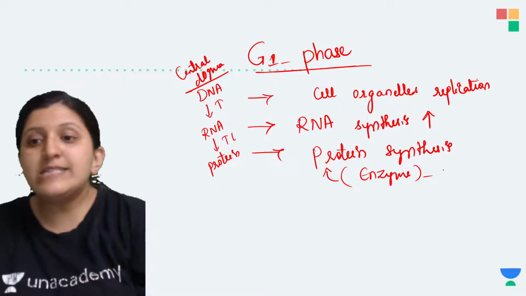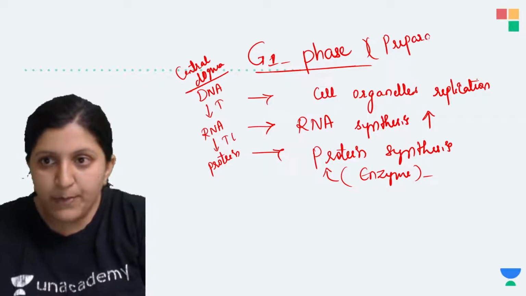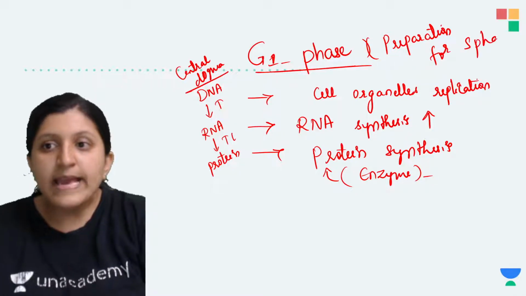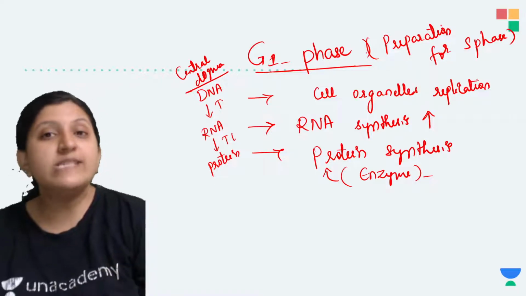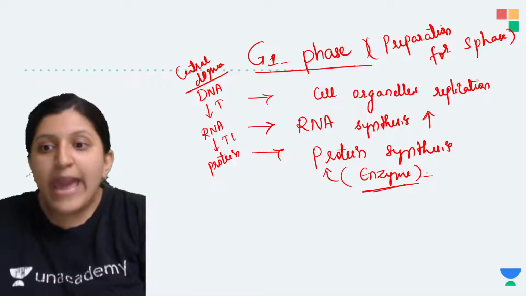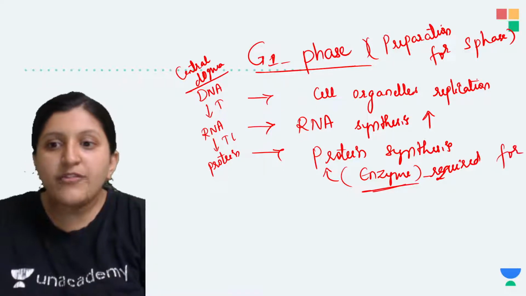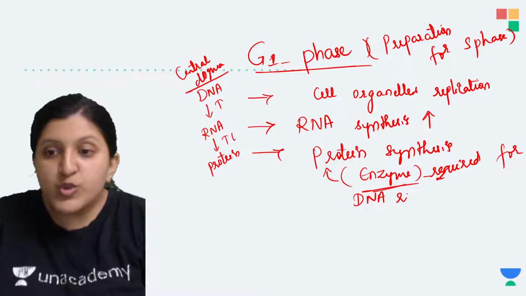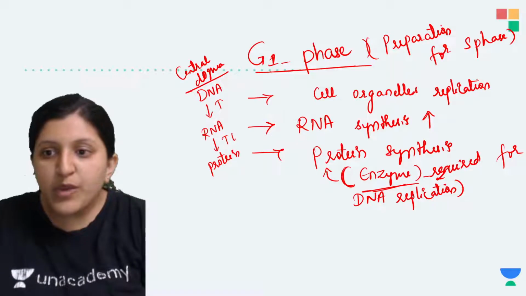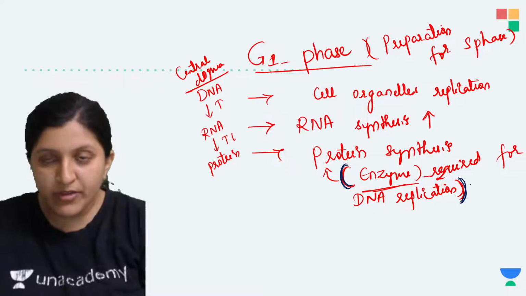So the G1 phase is just a preparation stage. Preparation for which one? Preparation for the S phase is happening in the G1 phase. So what is that preparation? As the RNA synthesis occurs, protein synthesis occurs, so enzymes required for what? Enzymes required for the DNA replication. So those are kept ready here in the G1 phase.